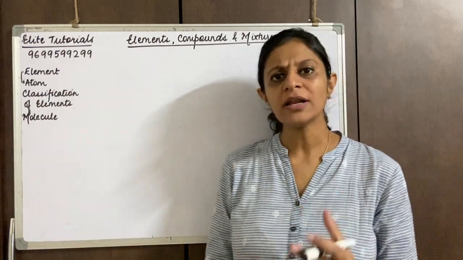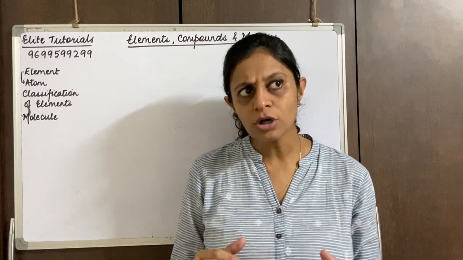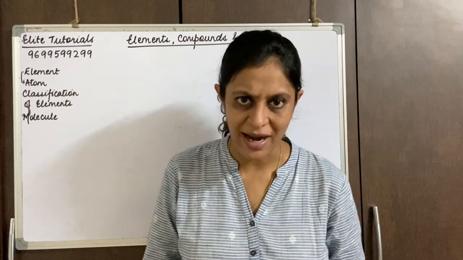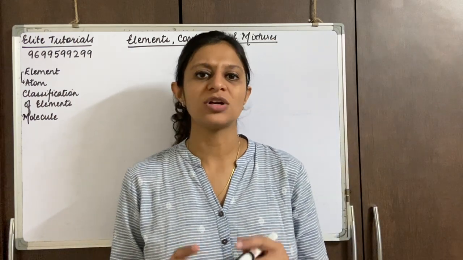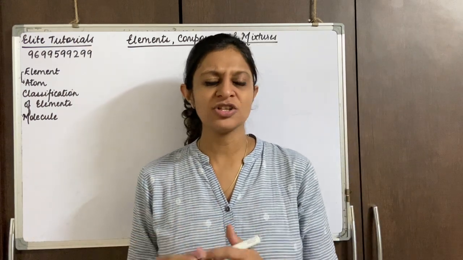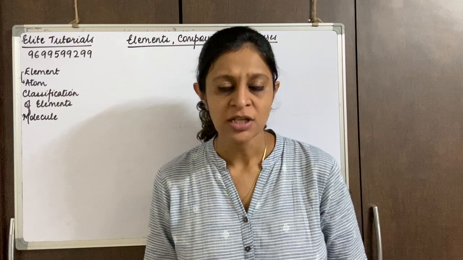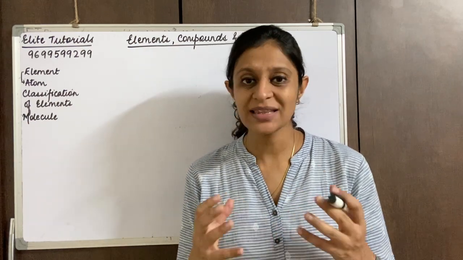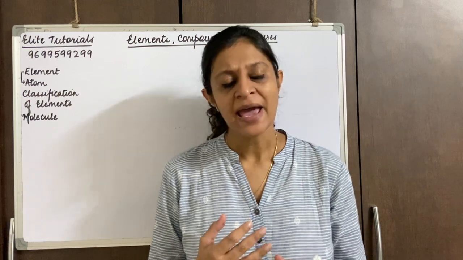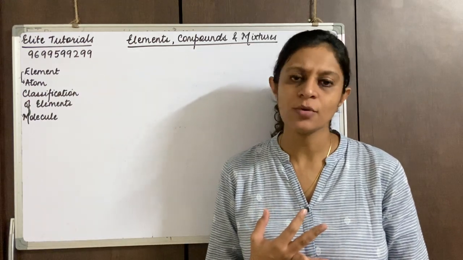Now when we talk about elements, compounds and mixtures, all of this comes in a category called matter. So the first thing that we need to study for this chapter is, what is matter? A quick revision, we've studied that in the first chapter. Matter is anything that can be felt, that is perceived by our senses, has mass and has volume.